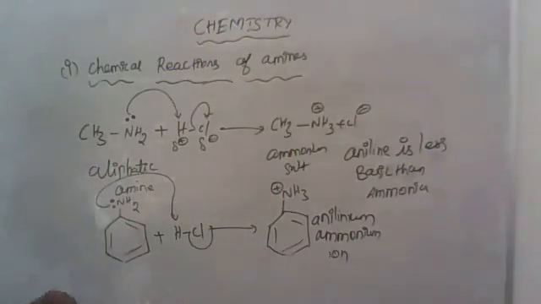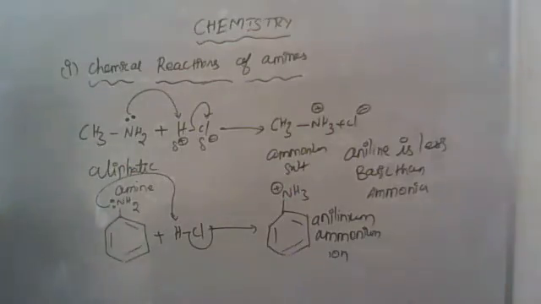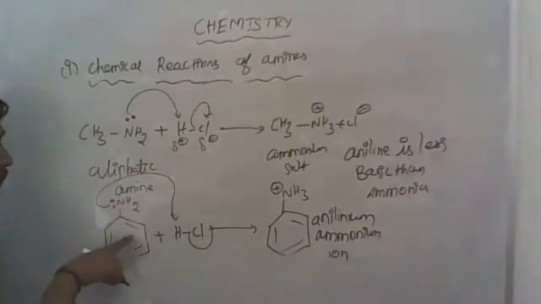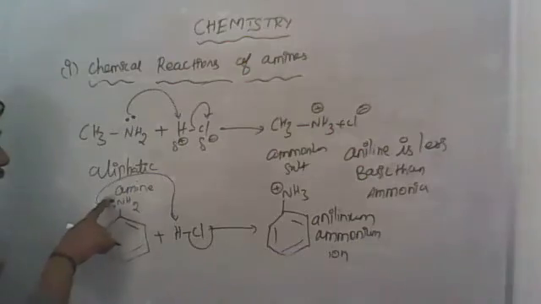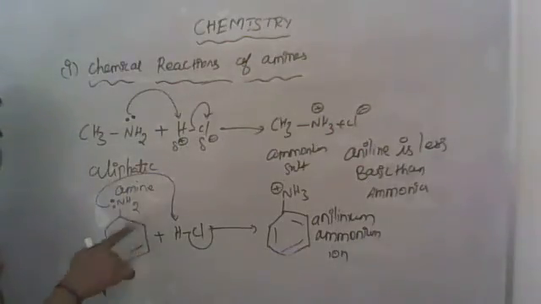The reason is the presence of stable resonance structures. Due to the presence of resonating structures, it can form a stable form. And also in aromatic amines, the lone pair of electrons on nitrogen is utilized by the ring. That lone pair of electrons is conjugated with the ring. I will discuss it.